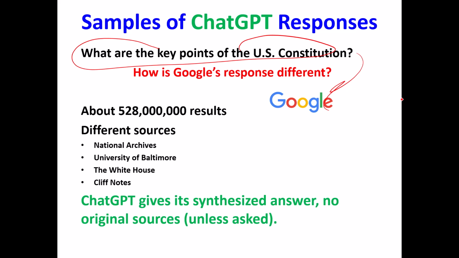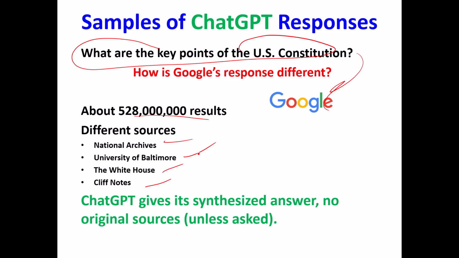Google said right at the top about 528 million results, and then it started listing in order the different sources: the National Archives, University of Baltimore, White House, Cliff Notes. And of course a very interesting thing is how does Google rank these choices, because research has shown that if you're not in that first page of results that Google gives, the probability that you'll be consulted goes way down.